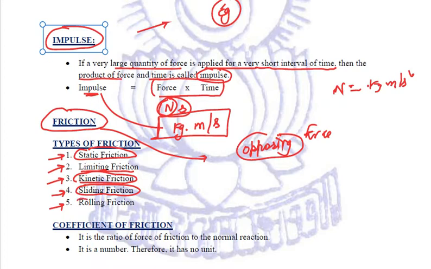And another is the rolling friction, which is the type of friction which comes into play when one body rolls over the surface of another body, right? Like the tires of our vehicles, like cricket balls or any kind of balls, they are rolling on another surface, then that kind of friction is known as rolling friction. So these are the 5 types of friction that we need to remember.